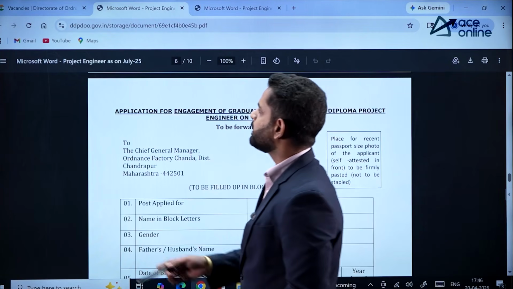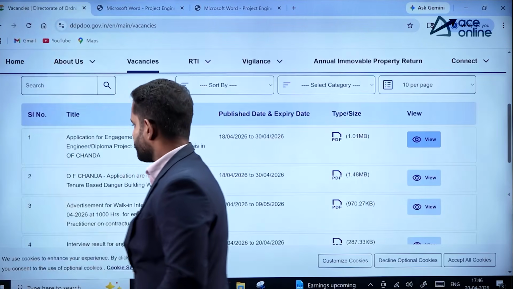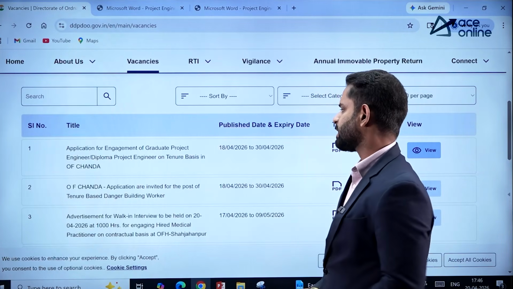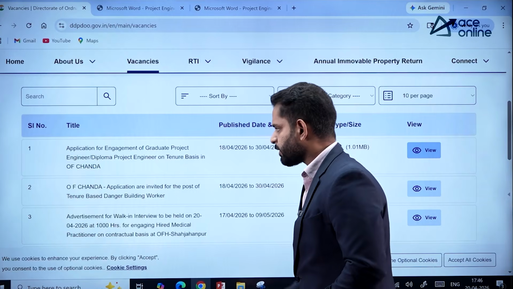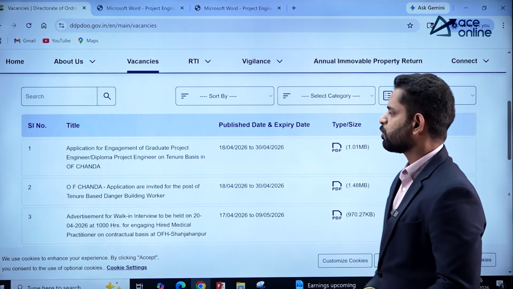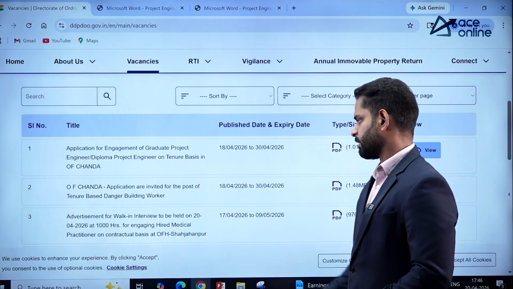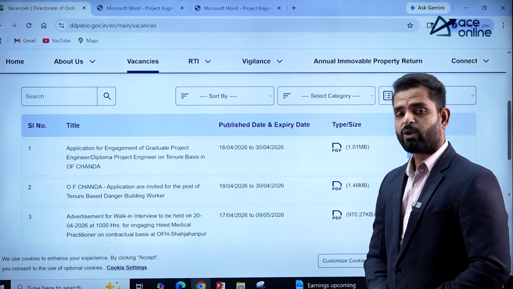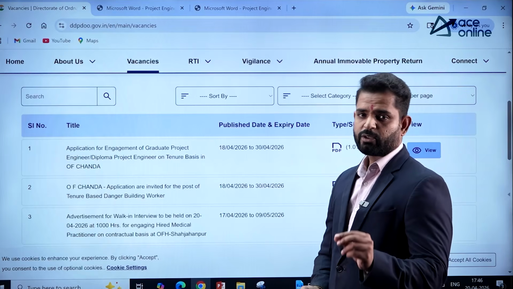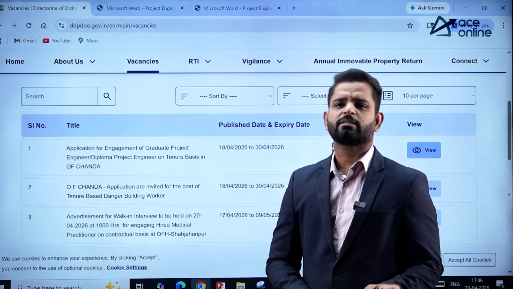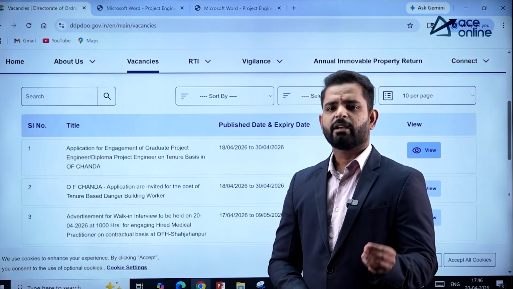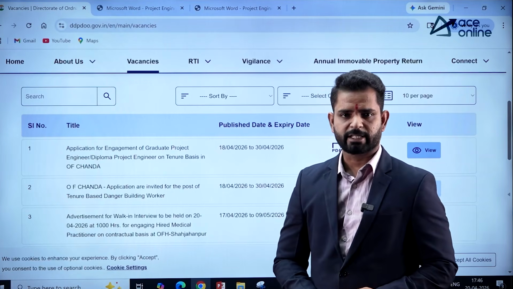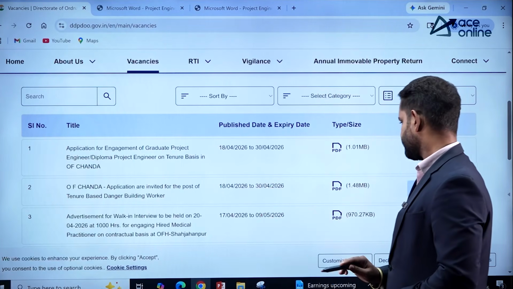And one other vacancy has been released by the Chanda Ordnance Factory. Ordnance Factory Chanda has invited applications for the post of tenure-based danger building worker, 18/4/2026 to 30/4/2026. You can also fill in your application and send all your correspondence details, your educational details, and whatever is mentioned in the application form between these important dates.